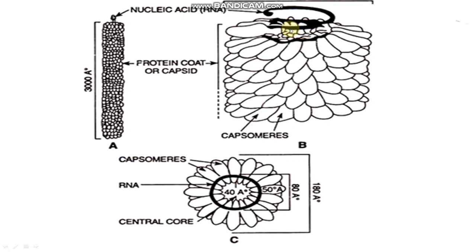Here RNA is the genetic material; either RNA or DNA is present. Only protein and genetic material are present. The capsid is the protein coat, and the nucleic acid is present in the middle, either DNA or RNA, right?